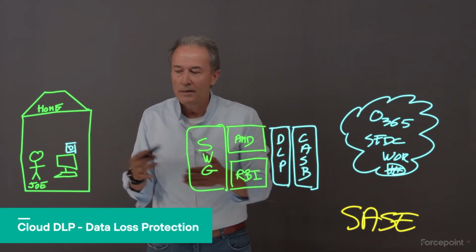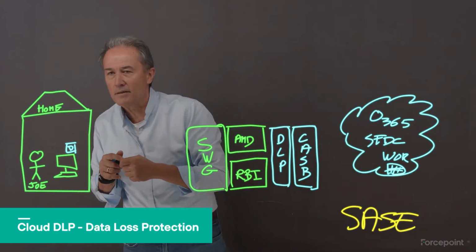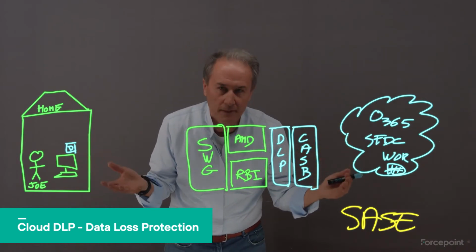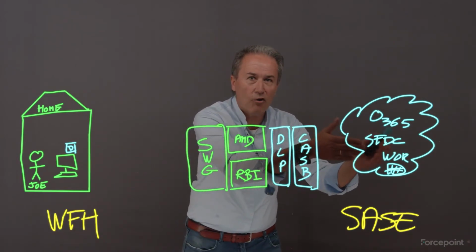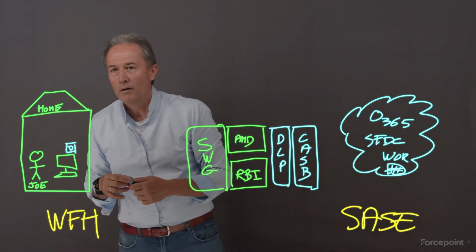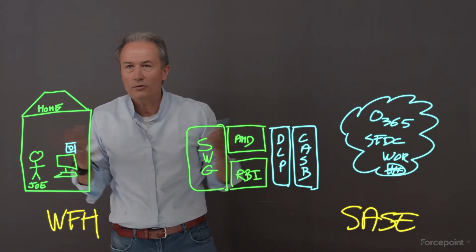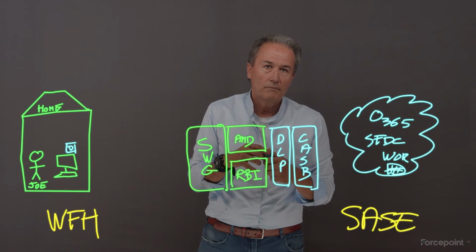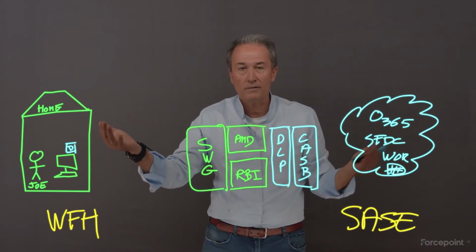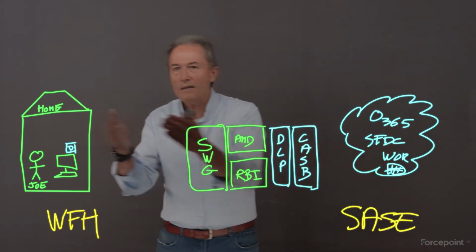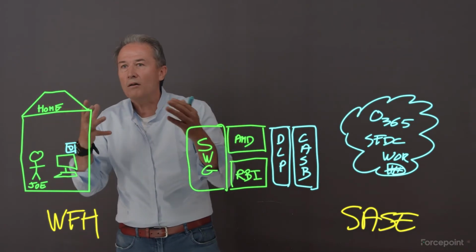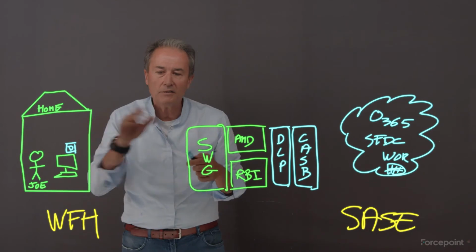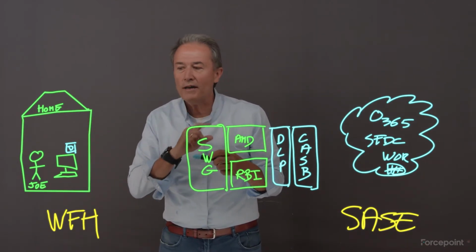I'll give you an example. Imagine Joe is the head scientist of a big pharma company working on the COVID-19 vaccine. Would you like the secret formula of the vaccine to go to Joe's home? Remember the bad guys? No, you don't want that. So you want to block that. DLP would do that. On the other hand, Joe needs to work as a chief scientist, so maybe we let him download the latest result of the latest study, trial, for the vaccine. That's fine.